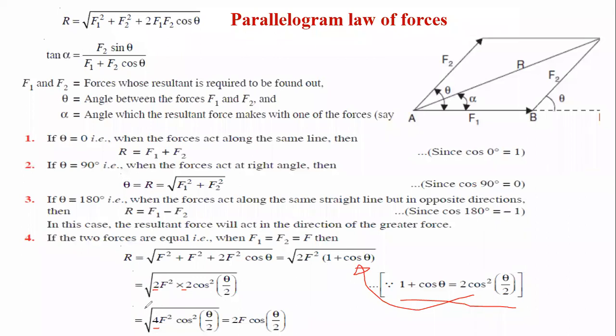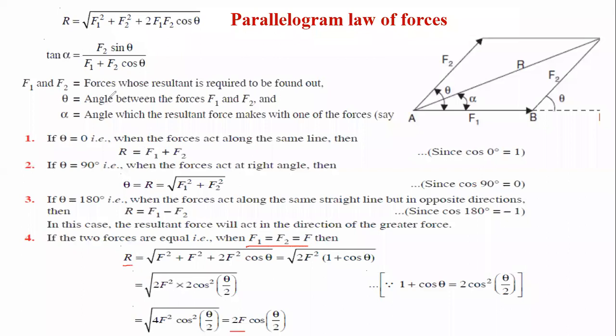Now to remove the square root, the square root of 4 is 2, the square root of F square is F, and the square root of cos square theta by 2 is cos theta by 2. It means that when there are two equal forces, your resultant formula is 2F cos theta by 2.